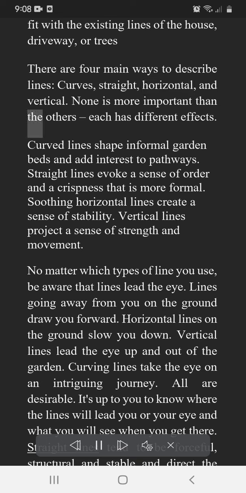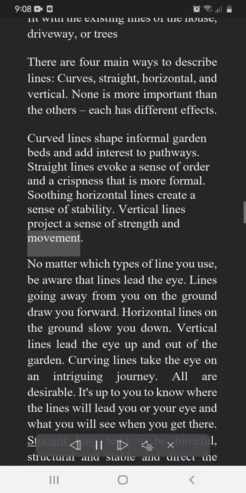None is more important than the others, each has different effects. Curved lines shape informal garden beds and add interest to pathways. Straight lines evoke a sense of order and a crispness that is more formal. Soothing horizontal lines create a sense of stability. Vertical lines project a sense of strength and movement.